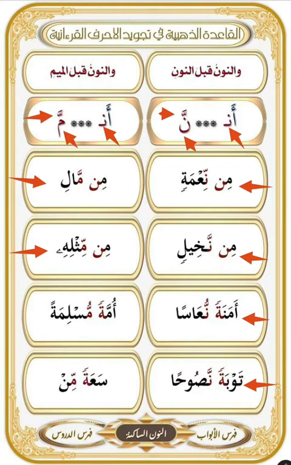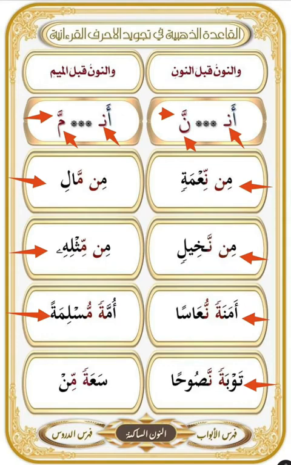An example with tanween. Ummatan muslimatan. The mistake is to pronounce it without a time for the ghunna. Another mistake is to pronounce the noon of tanween. So the right pronunciation is ummatan muslimatan.